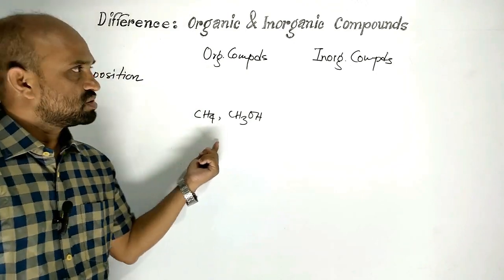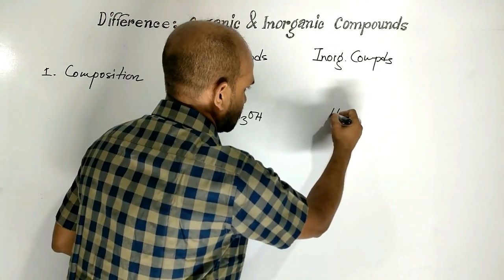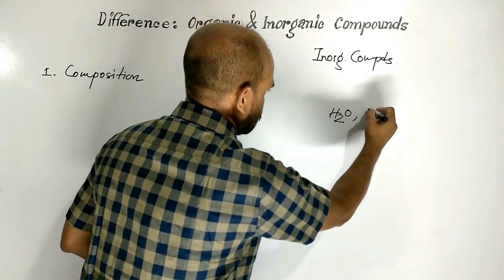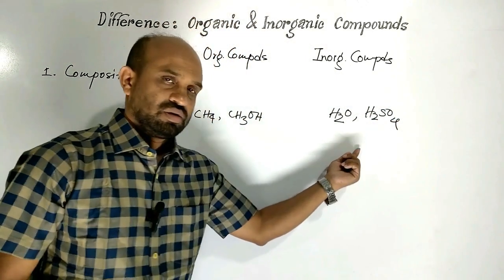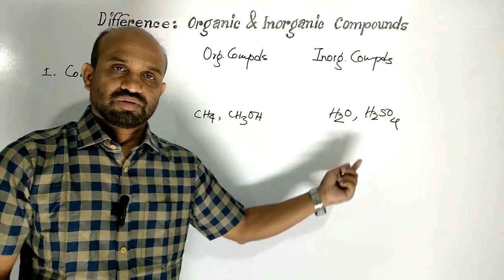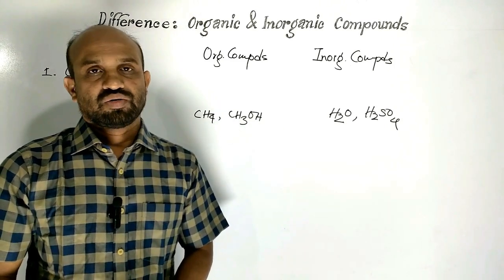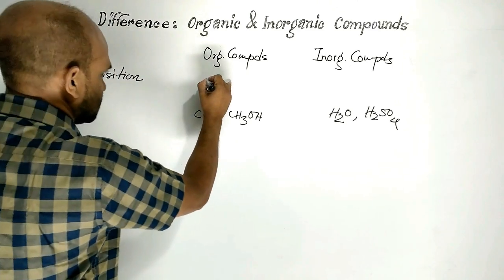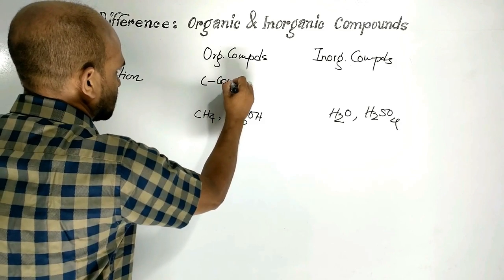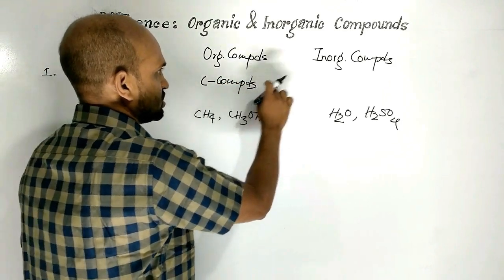On the other hand, inorganic compounds like water, sulfuric acid, etc. Inorganic compounds are formed by any two or more than two elements. So, organic compounds, carbon compounds, basically carbon compounds.